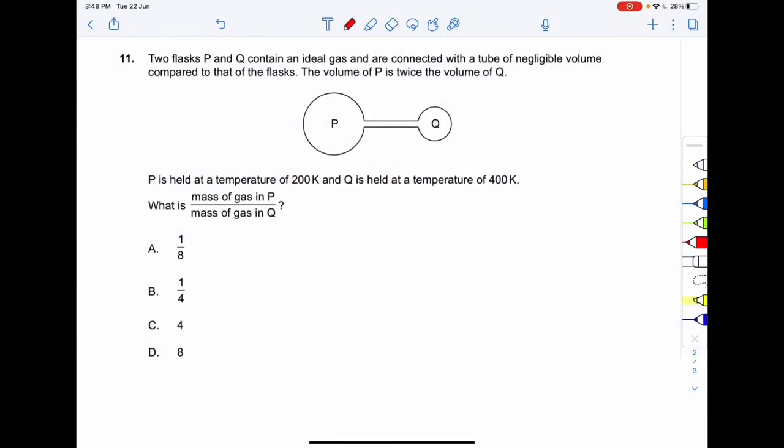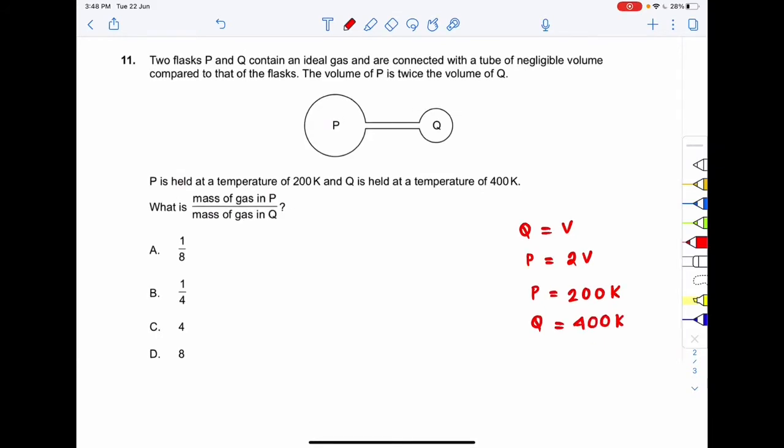Two flasks P and Q contain an ideal gas and are connected with a tube of negligible volume compared to the flask. The volume of P is twice the volume of Q. So if the volume of Q is V, the volume of P will be 2V. P is held at a temperature of 200 Kelvin, and Q is held at a temperature of 400 Kelvin.